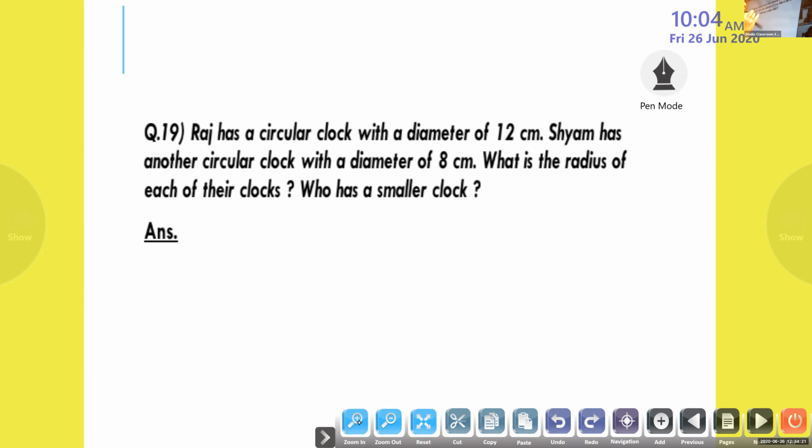Diya and Rudra and all, tell me. Ma'am, can I read? Raj has a circular clock with a diameter of 12 centimeters. Raj has another circular clock with a diameter of 8 centimeters.